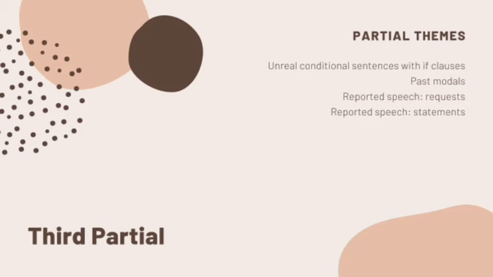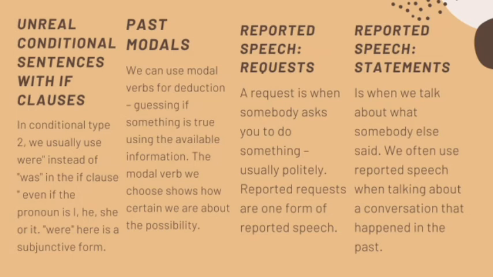In the third partial, we saw unreal conditional sentences with if clause, past modals, reported speech requests, and reported speech statements. Unreal conditional sentence with if clause. This is a conditional type 2. We usually use were instead of was in the if clause, even if the pronoun is I, he, she, or it. Were here is a subjunctive form.